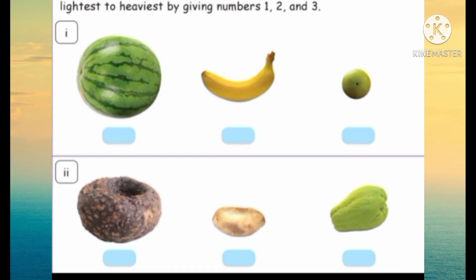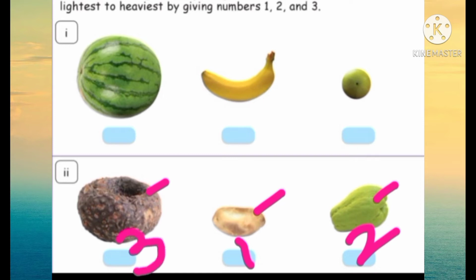Second set is elephant yam, potato and chow chow. So, now we are going to find lightest to heaviest by giving numbers 1, 2 and 3. First one is potato, second one is chow chow, third one is elephant yam.